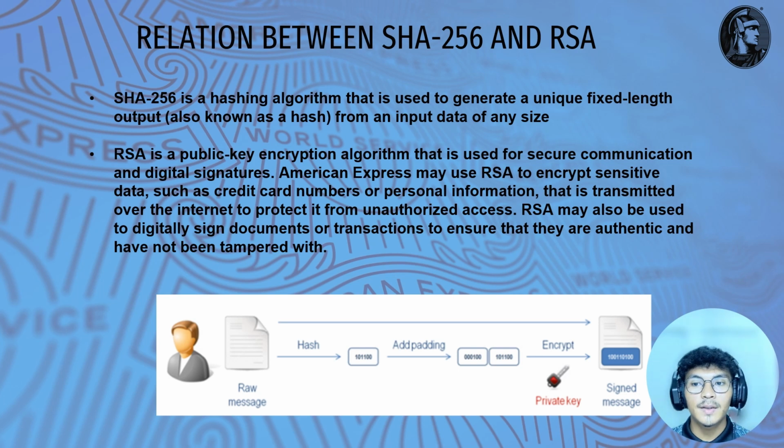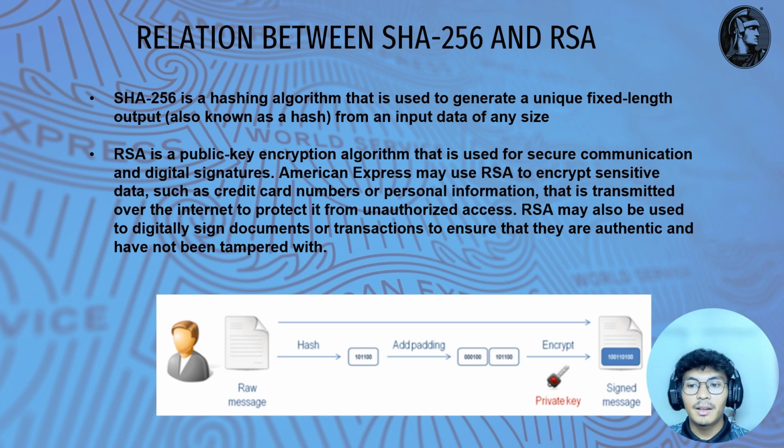Relation between SHA-256 and RSA-256. There are two different cryptographic algorithms that are used for different purposes in American Express operations. SHA-256 is a hashing algorithm that is used to generate a unique fixed length output from an input of data of any size. The hash produced by SHA-256 is used to verify the integrity and authenticity of data. American Express may use SHA-256 to secure their digital communication and their transactions by generating a hash of the data being transmitted and verifying the hash on the receiving end to ensure the data has not been tampered with.